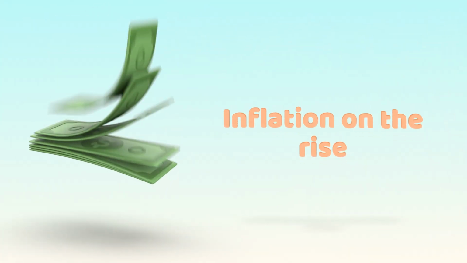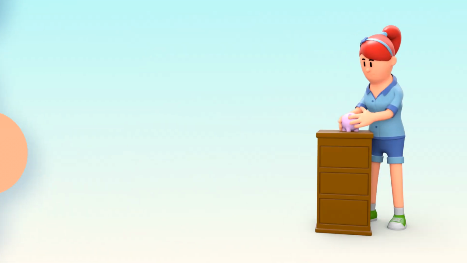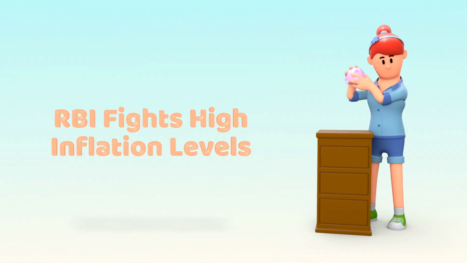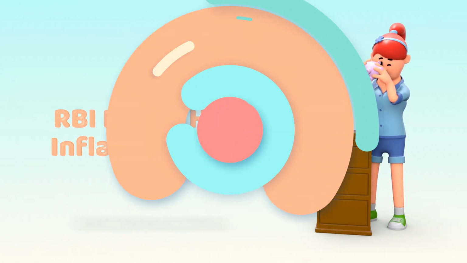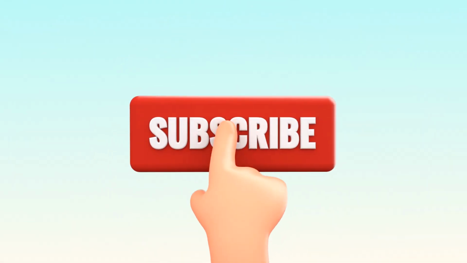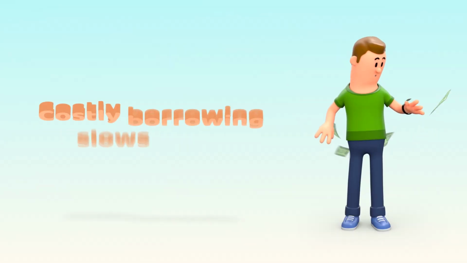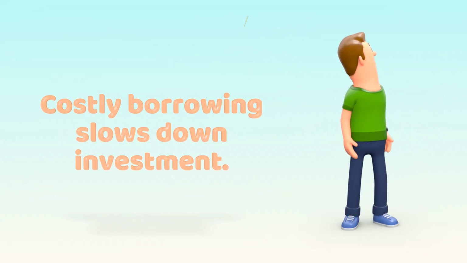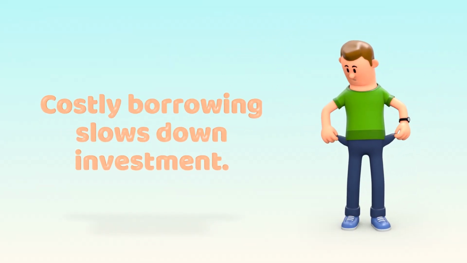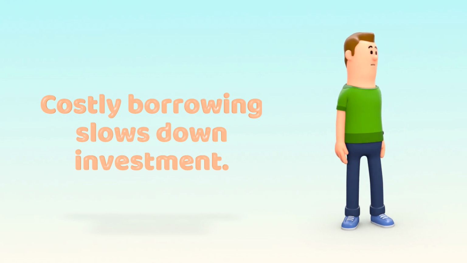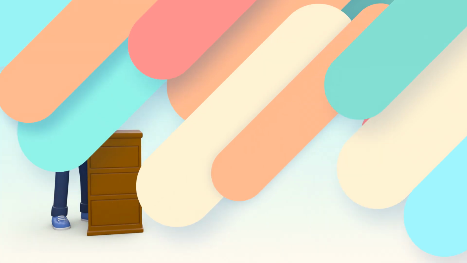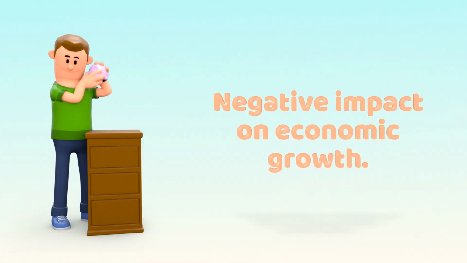Rise in inflation. During high levels of inflation, RBI makes strong attempts to bring down the flow of money in the economy. One way to do this is by increasing the repo rate. This makes borrowing a costly affair for businesses and industries, which in turn slows down investment and money supply in the market. As a result, it negatively impacts the growth of the economy, which helps in controlling inflation.